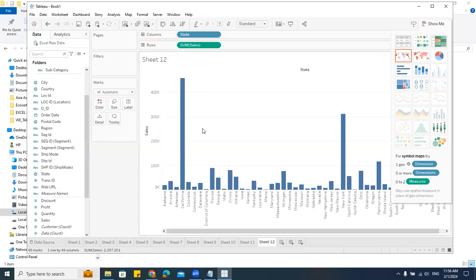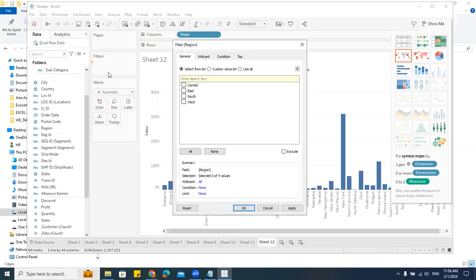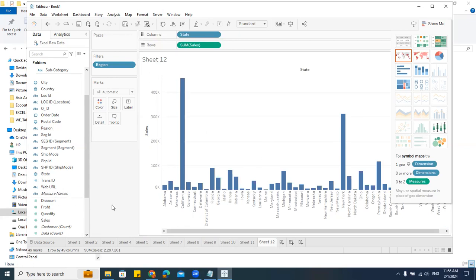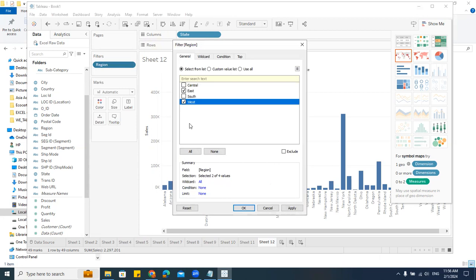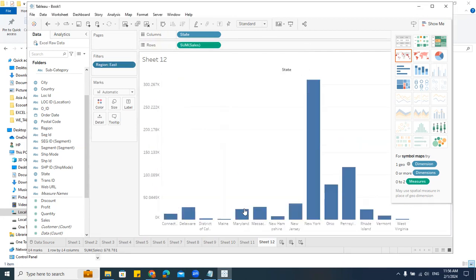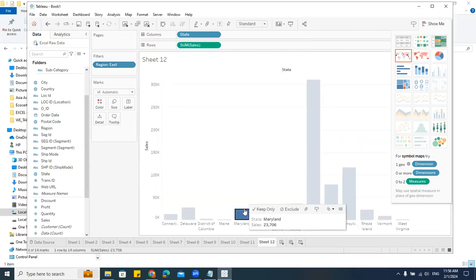This is giving me the results for all the states from all the regions. But I want to filter it. So what I'll do, I'll take this region and drag and drop it. We did this, the first example, right? Now I'll select all and I'll say, okay, you can see that I'm getting this. I want to filter it. So what did we do in the first example? We'll go here and then I'll say edit filter and I removed all this. I took only like this. You don't have to do that. Just to understand the filters, I just told you.